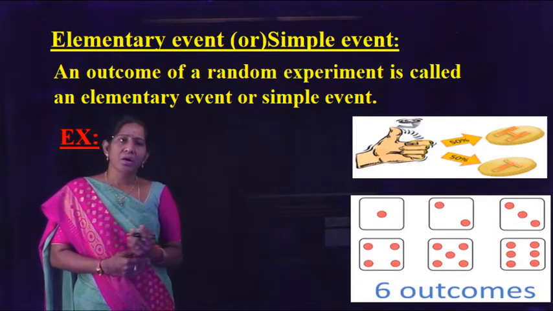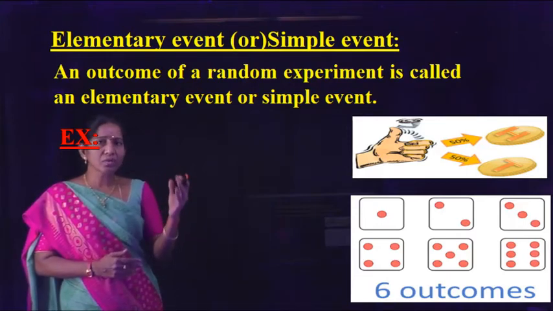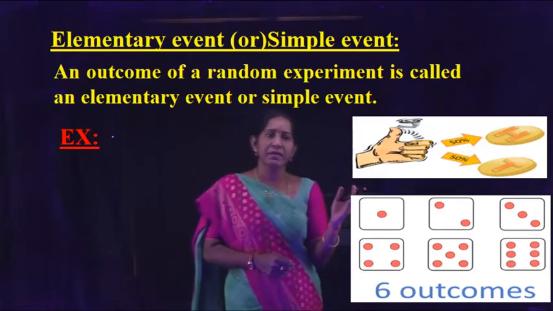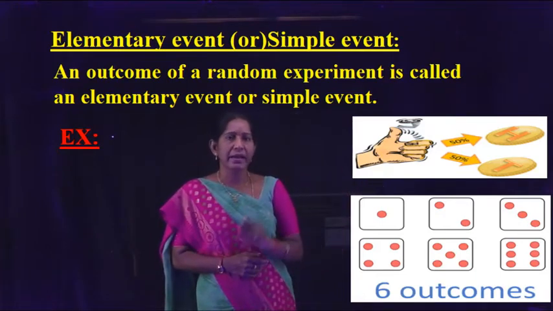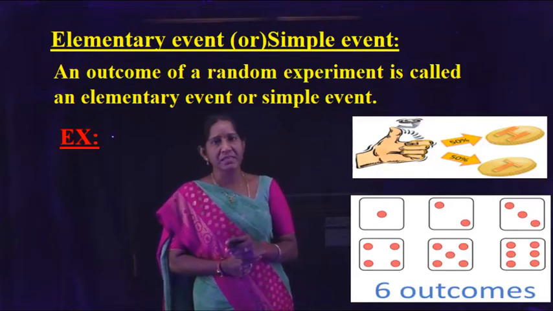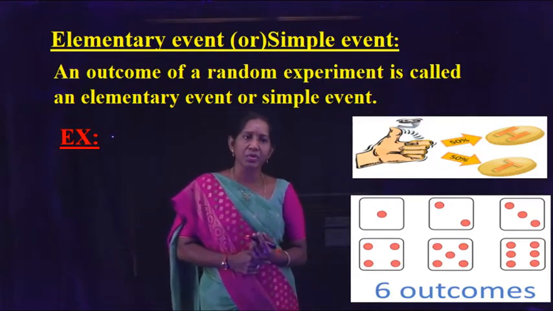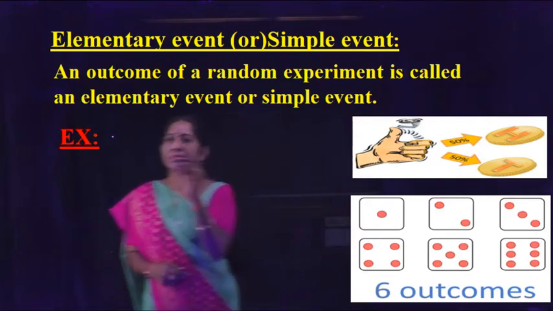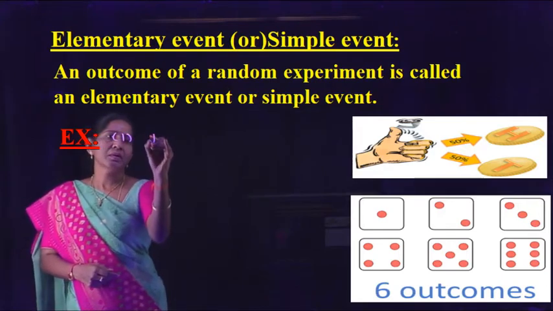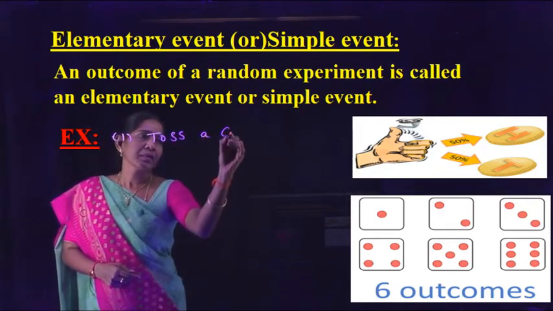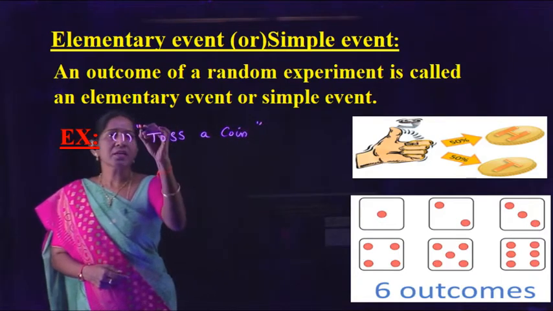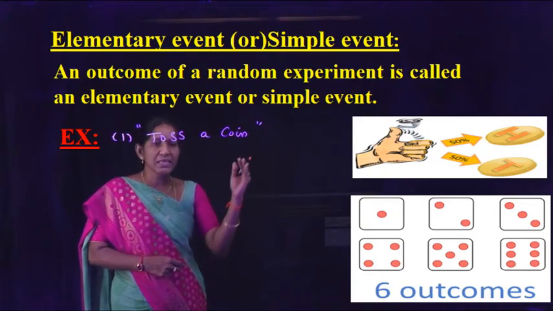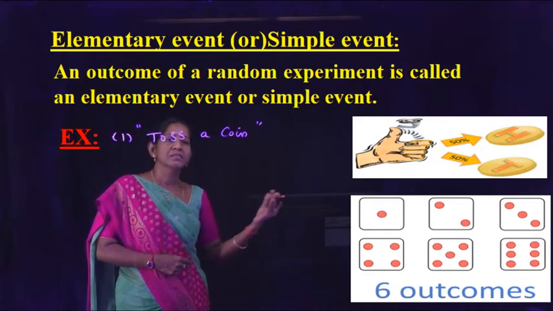Elementary event or simple event. An outcome of a random experiment is called an elementary event or simple event. See the example. Toss a coin. If we toss a coin, we will get either head or tail. So, these are called elementary events or simple events.